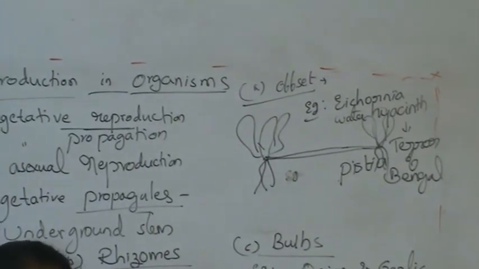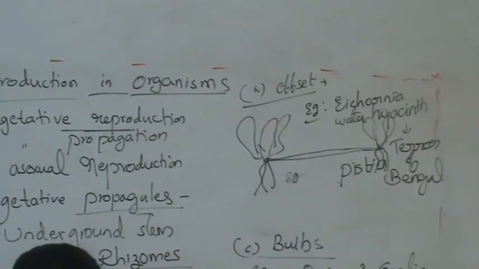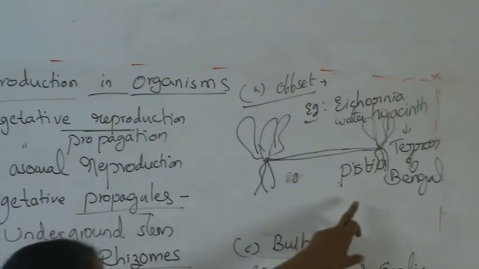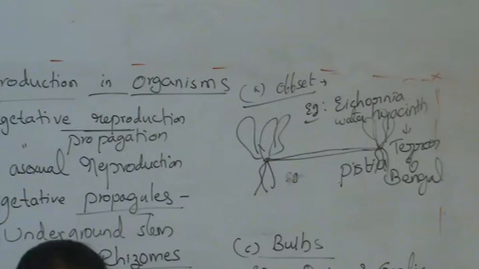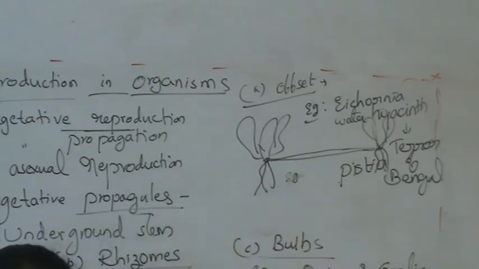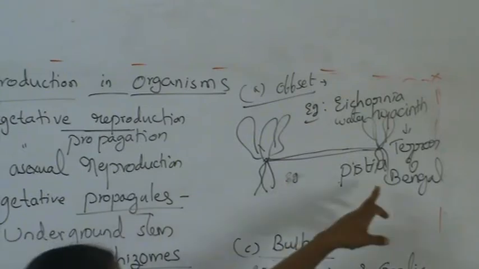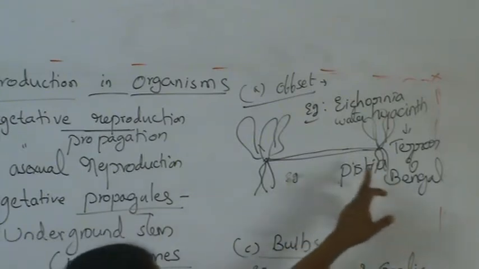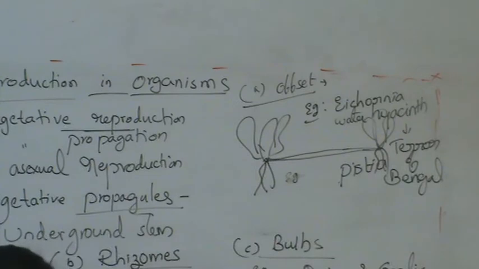For that purpose these were imported to India and introduced in Bengal, and in a short period of time it occupies the entire water body. There is no chance for the entry of oxygen, so the aquatic animals living below that water do not survive. That's why it is called terror of Bengal. And another example for this is Pistia.